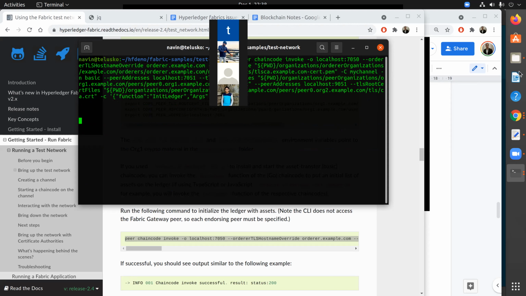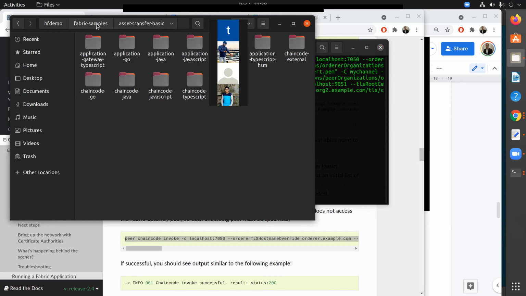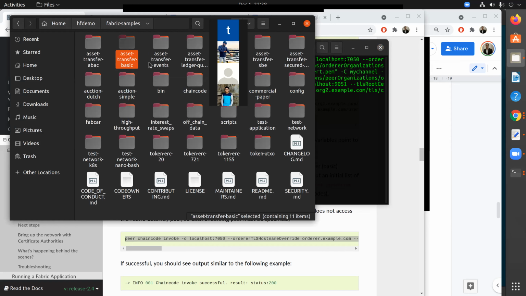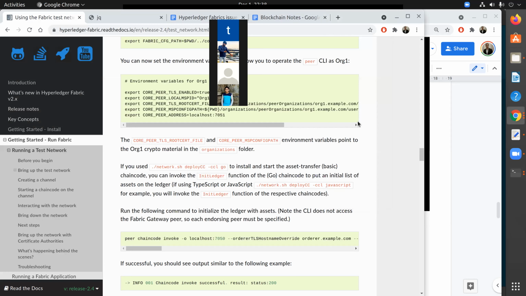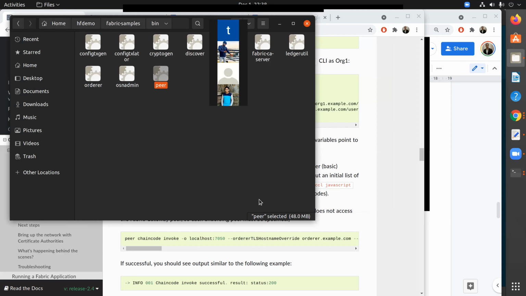So what is this peer command? Peer is basically a command in the sample itself. If you go to fabric-samples and then to bin, we have different commands or executables here. We have peer. So this is what we want to use. But if you want to use this in the command prompt, you need to set the path.